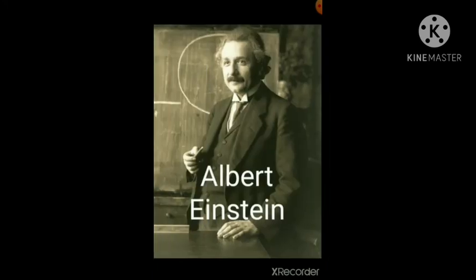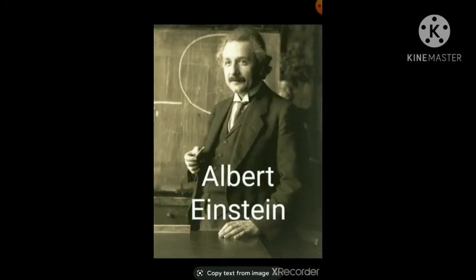Now question 6. Who propounded the theory of relativity? Answer is Albert Einstein. This is the picture of Albert Einstein, and Albert Einstein was a German-born theoretical physicist who developed the theory of relativity, one of the 2 pillars of modern physics.